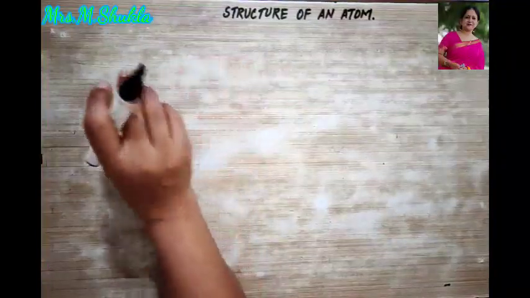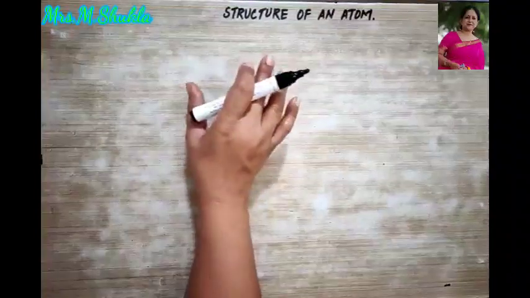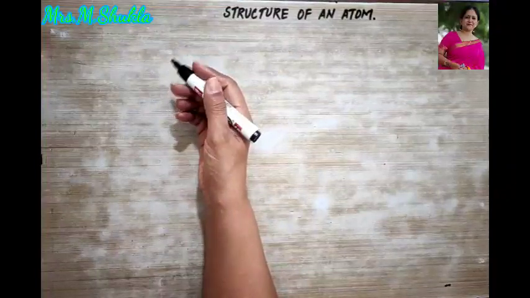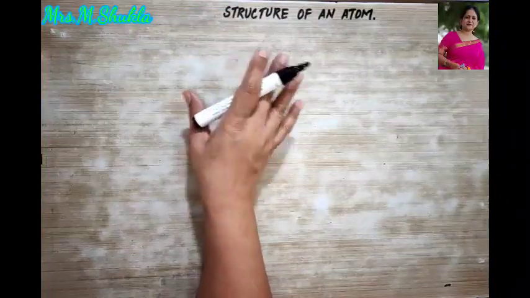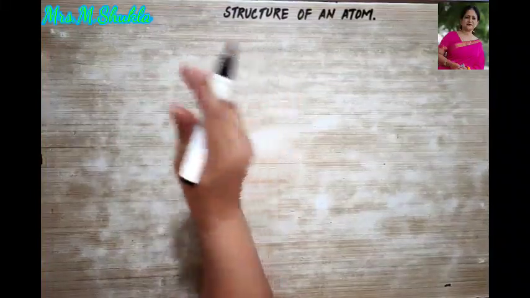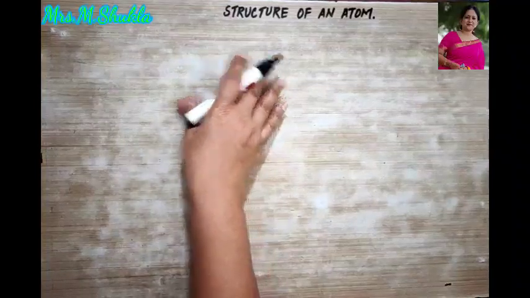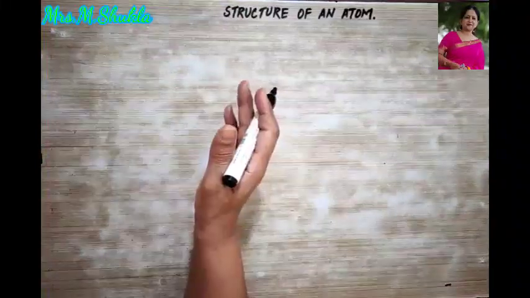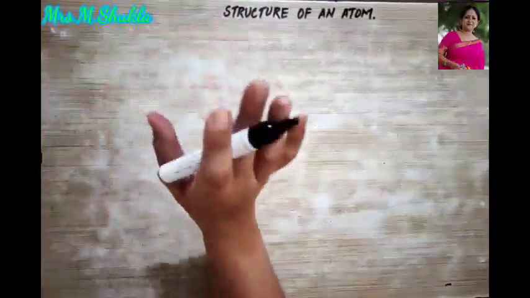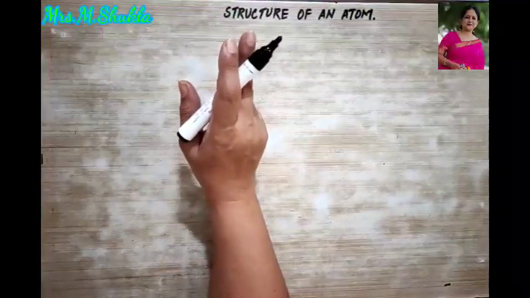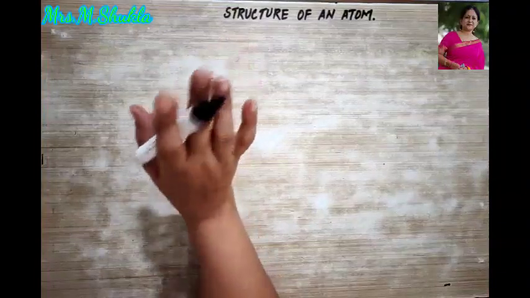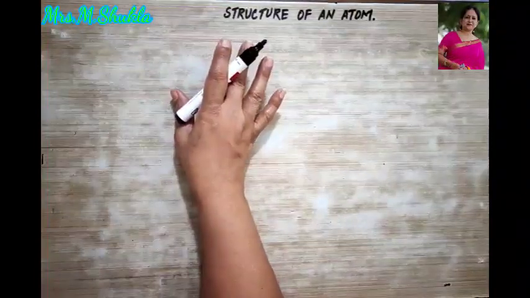But over here, the attractive and the repulsive forces, both depend on what? The type of shell and the shape of the orbital in which that particular electron is present. Now the type of shell is decided by what? Principal quantum number. Okay, and the shape of the orbital is decided by the azimuthal quantum number. Therefore, the energy of the electron always depends upon the principal quantum number and the azimuthal quantum number. I hope this reason is very clear to all of you.